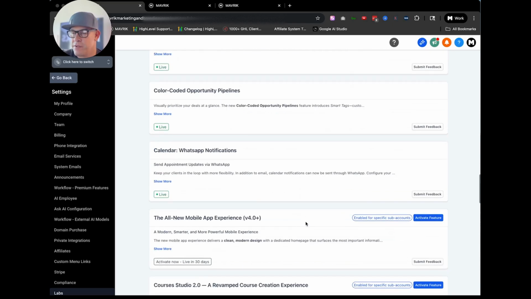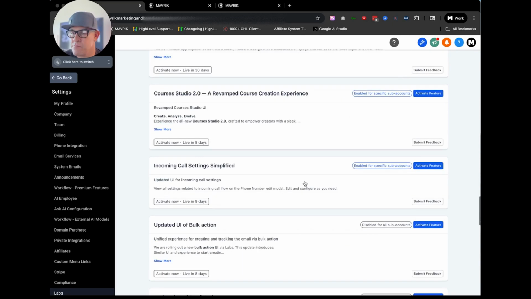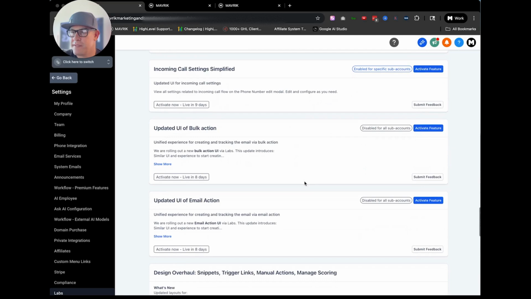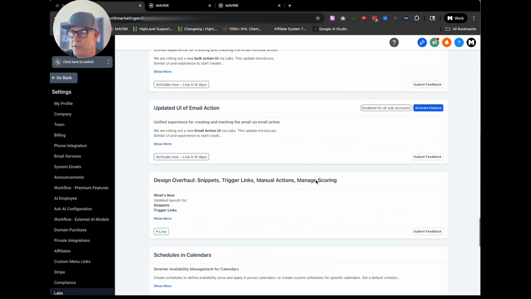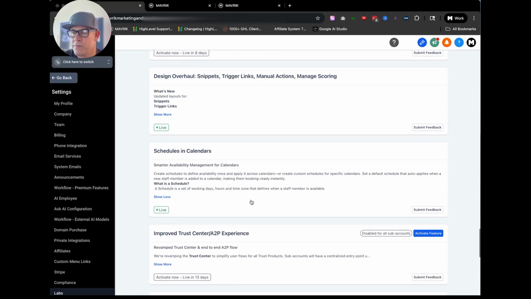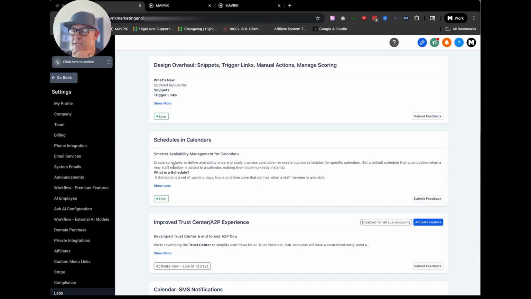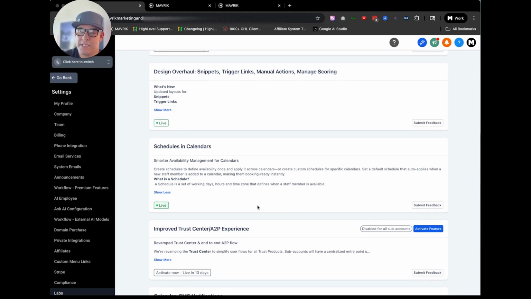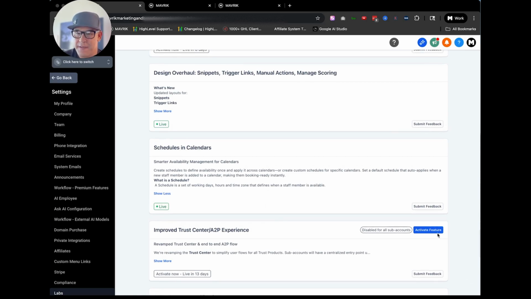But there are specifics that have already been done, like this one specifically with calendar, right? You can do WhatsApp notifications, courses. We've done a lot of these updates for the AI: picking a specific calendar, schedules in calendars, smarter availability for calendars. We show more here. It creates schedules, defines availability once, and applies across calendars. So that was one of the big ones. It is now live, obviously, across all sub accounts.